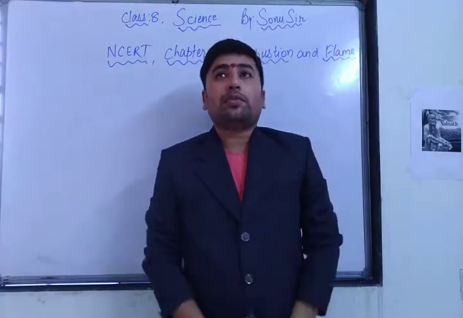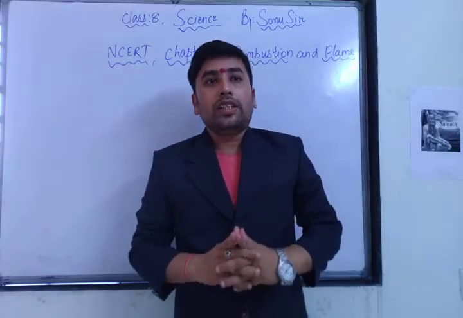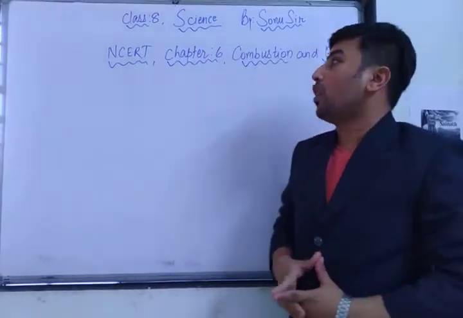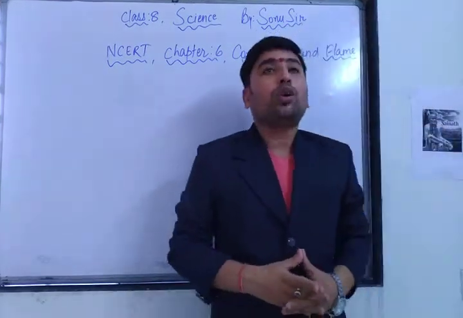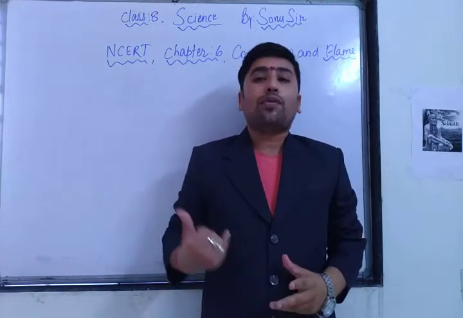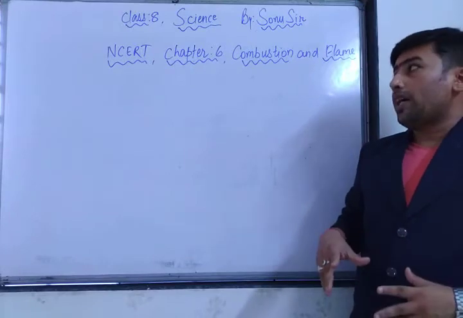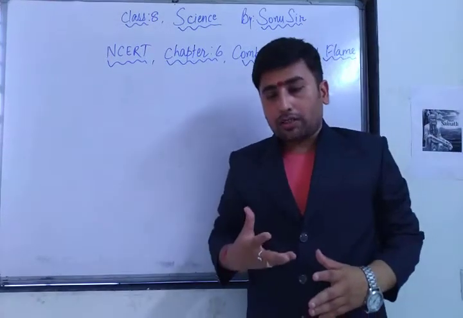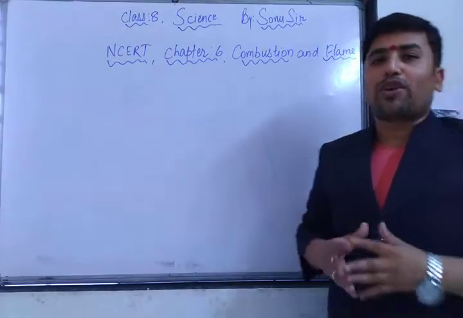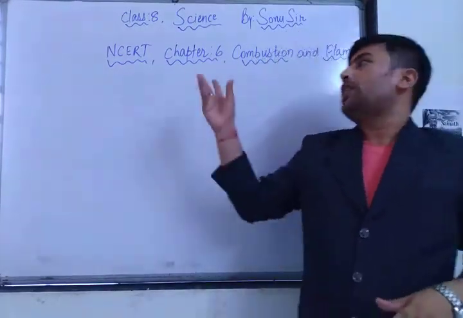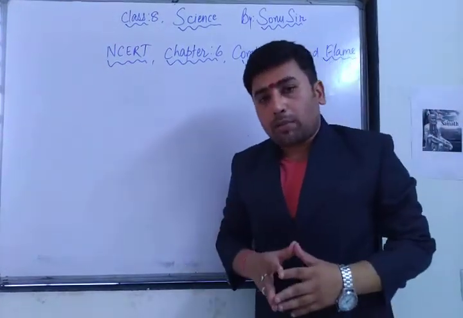In the previous video, I had explained to you about the combustion flame. That was our reference textbook chapter number 5. But in the NCERT, chapter number 6 is Combustion and Flame, and Coal and Petroleum is chapter number 5. After explaining this chapter, I will go to the chapter Coal and Petroleum. In the reference book, this is chapter number 5 and Coal and Petroleum is chapter number 6. So not an issue. First of all, let us explain NCERT chapter number 6, Combustion and Flame. Later on, we will describe Coal and Petroleum.